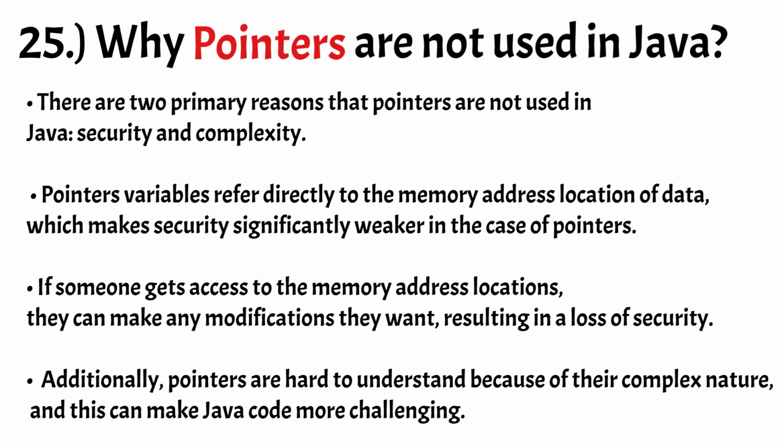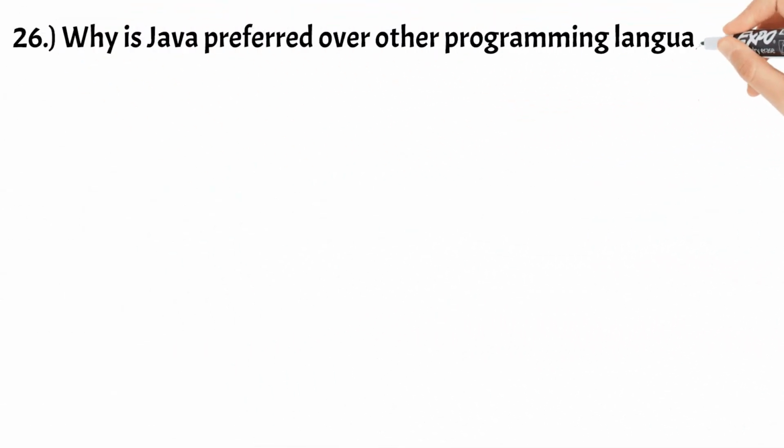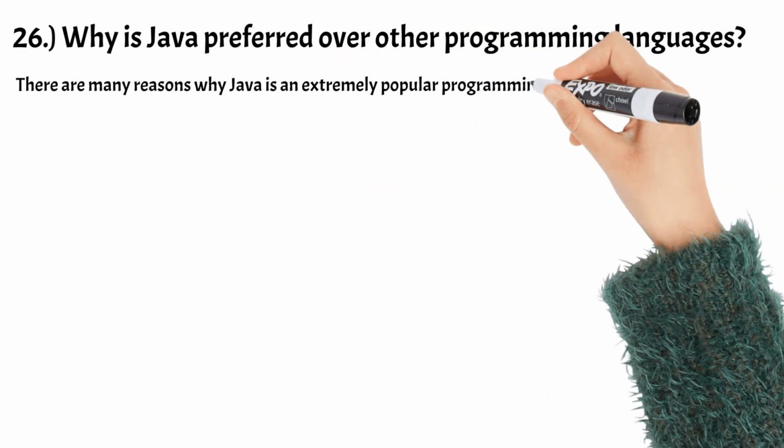Additionally, pointers are hard to understand because of their complex nature, and this can make Java code more challenging. Therefore, Java has eliminated the feature of pointers because it is a very simple language that focuses on code simplicity.